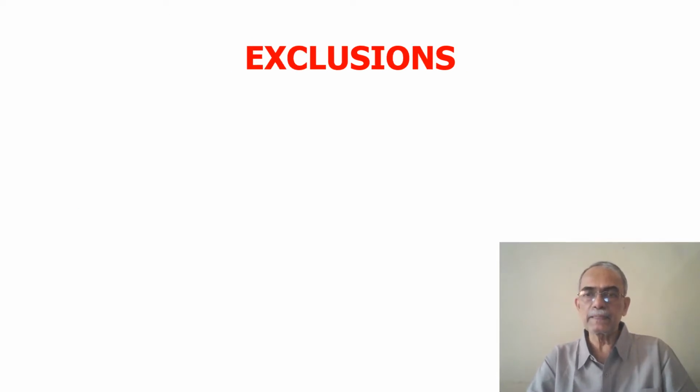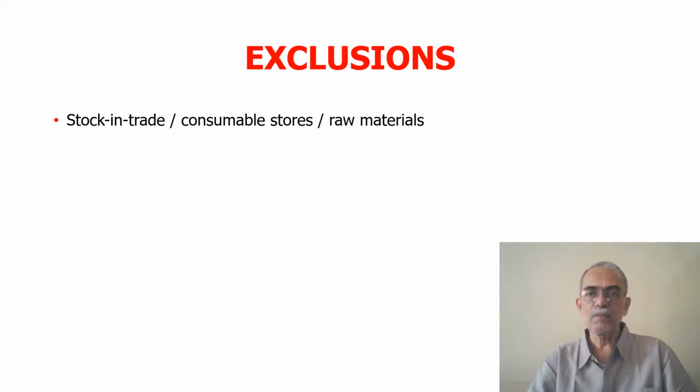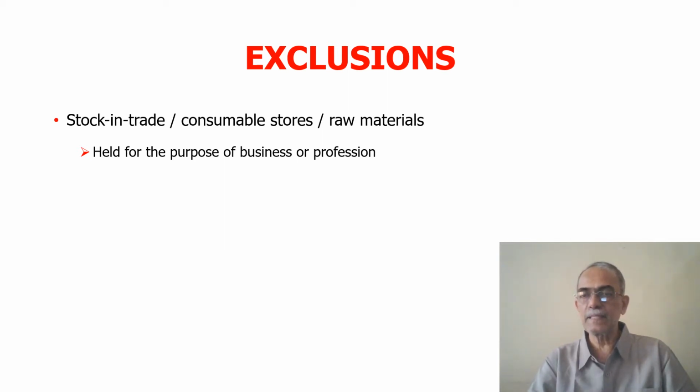Now, first the section said property of any kind. That means every asset is brought within the definition of capital asset. Then later on, the section proceeds to exclude certain assets from the definition of capital asset, like stock in trade or consumable stores like stationery or raw material. If these assets are held for the purpose of business, then they will not be treated as capital asset. In other words, sale of these assets would result in income from business and not income from capital gains.